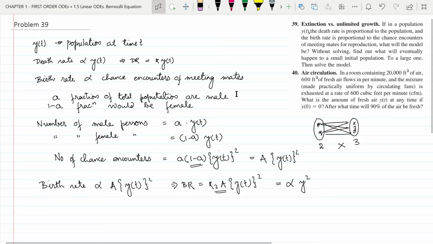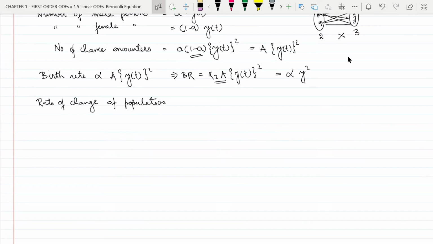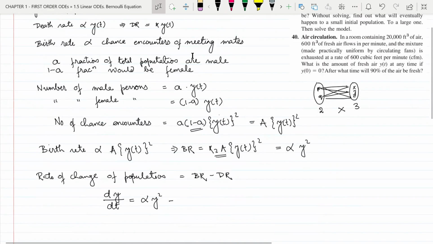So now we know that the rate of change of population would be equal to birth rate minus death rate. Now if y of t is the population, then the rate of change of population with respect to time will be dy by dt, which will be equal to birth rate, which is alpha y square, minus death rate, which is k y of t.